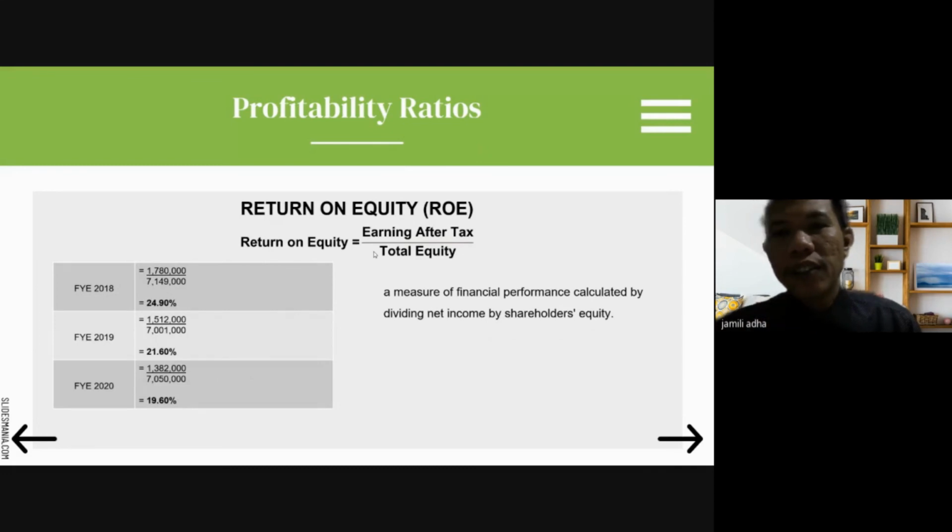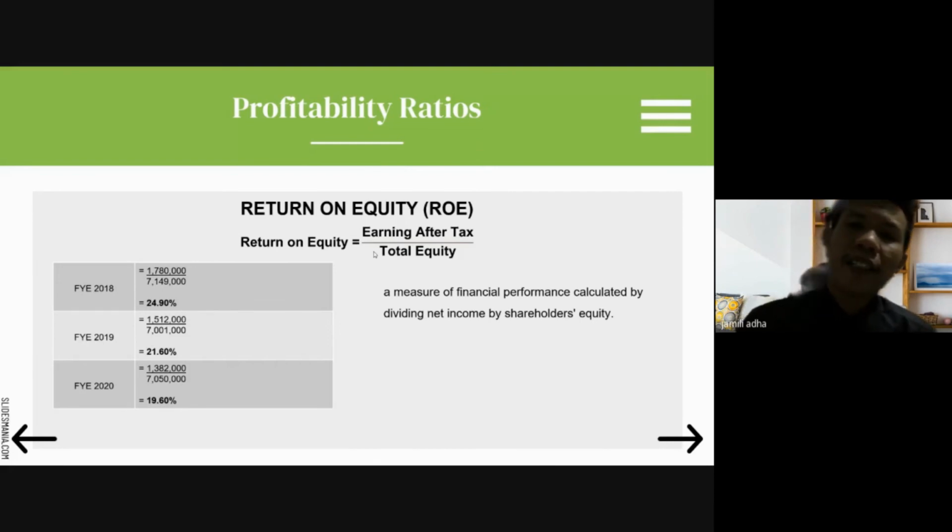The next one is return on equity. Return on equity is calculated by earnings after tax divided by total equity. For the year ended 2018, 24.90%. For the year ended 2019, 21.60%. 2020, 19.60%. It measures financial performance, calculated by dividing net income by shareholders' equity.